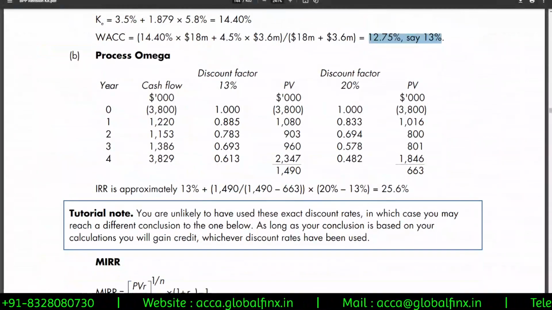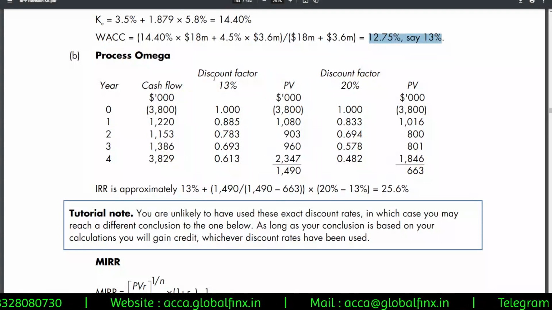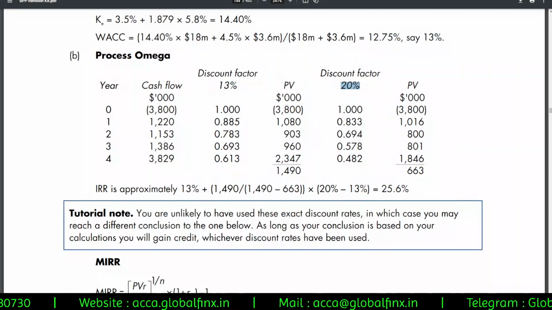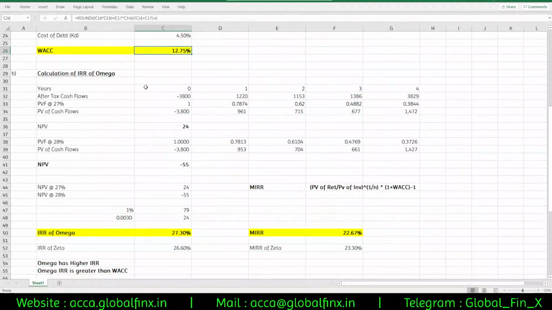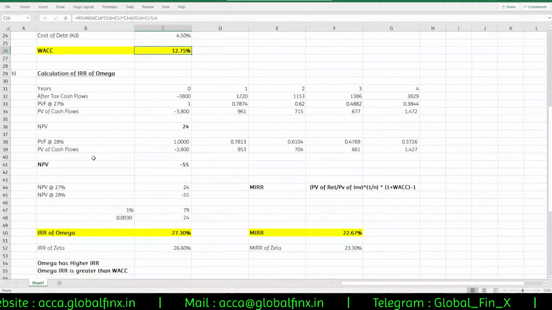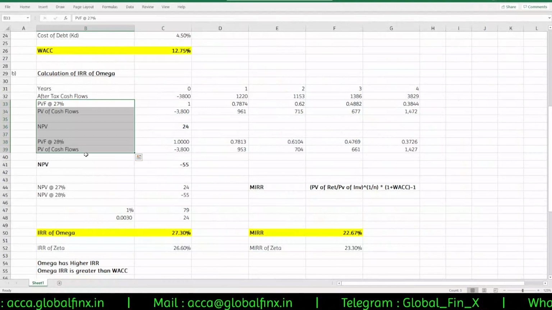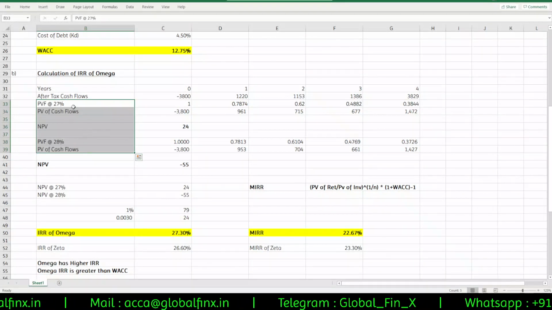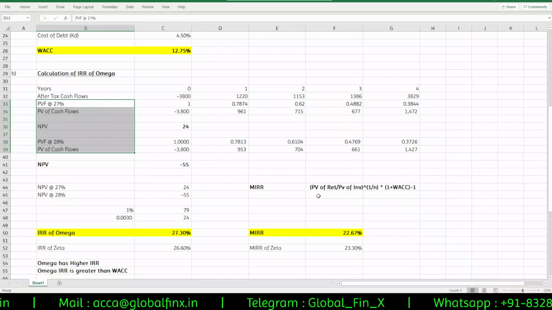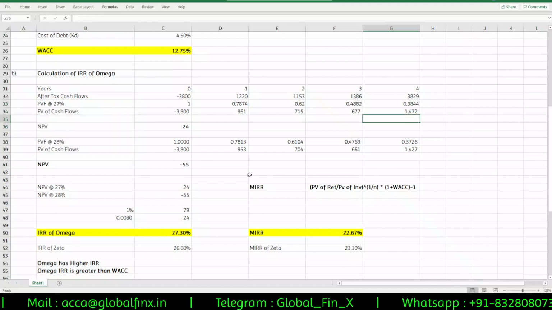Next one, Omega's IRR calculation. So they have taken 13% and 20%. Sir, even I started with the 10% and 20% only. To be very honest with you, I started with the 10 and 20, but then I closed it down. I closed the gap to 27 and 28. But even if I leave it like that, I told you the values would be slightly changed. So don't worry about that.